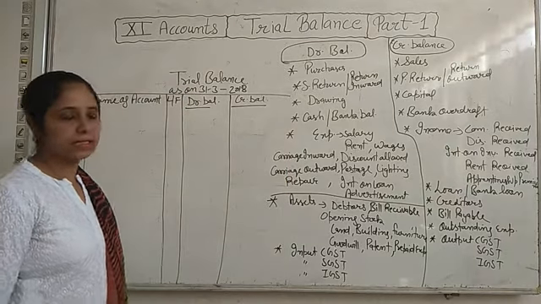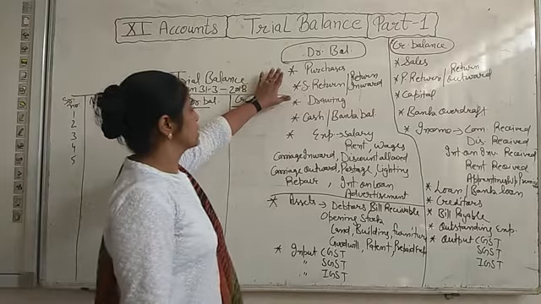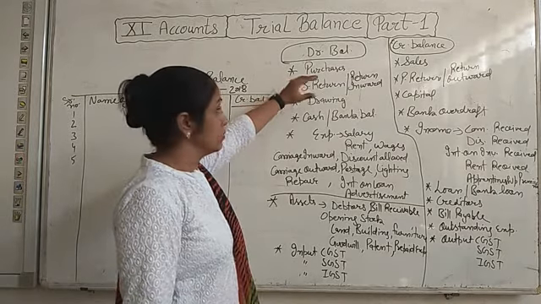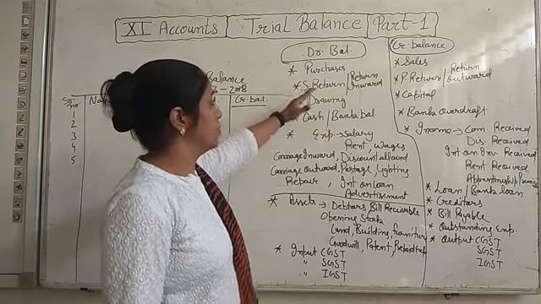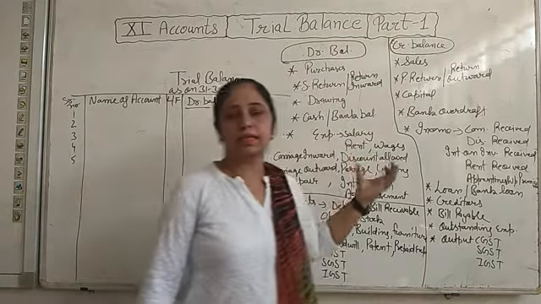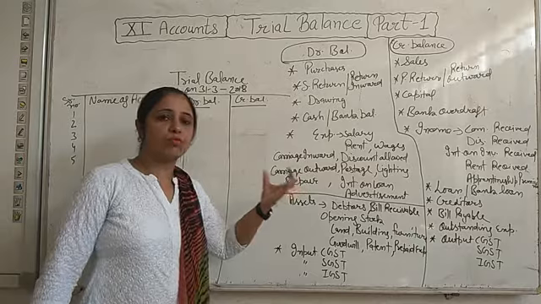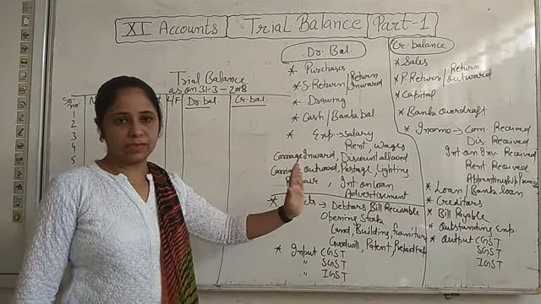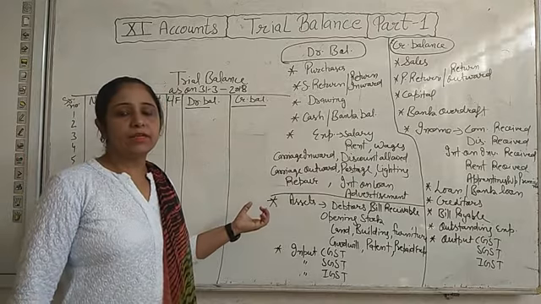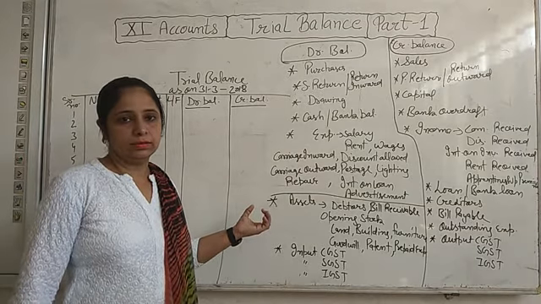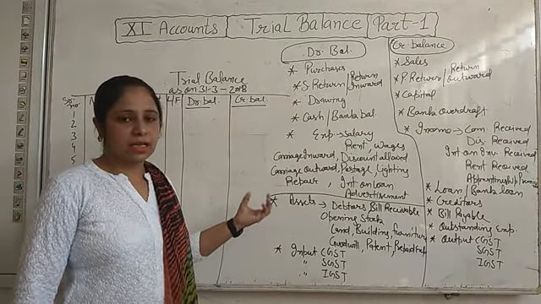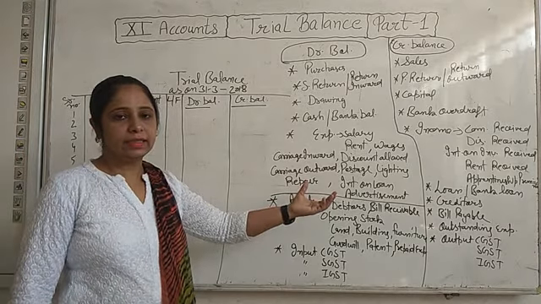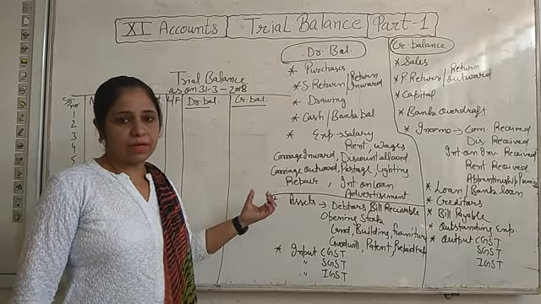Purchase is mostly debit, so purchase has debit balance. How do we give the name debit balance or credit balance to the balance of any account? Every account has two sides, debit and credit side. The total of whichever side will be more, that balance name will be given to that account. If the debit side total is more than credit, then it is known as debit balance.